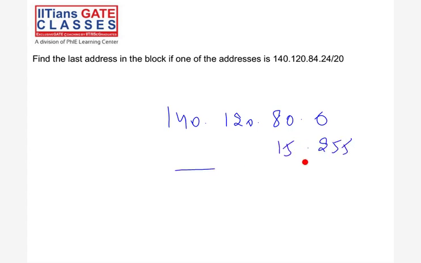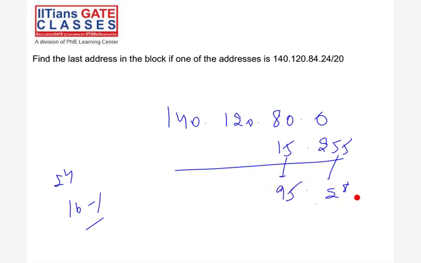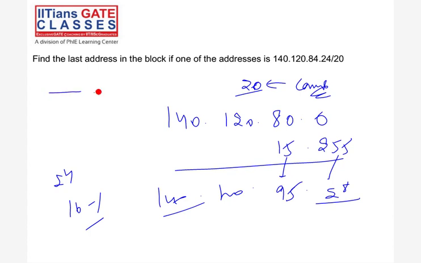The other, better way: whatever the subnet mask is, take the complement of the subnet mask and add. See here, in the subnet mask, the complement means 4 bits, so all are 1 1 1 1, and the remaining are 0 0 0 0, and the last octet 0 0 0 0 0 0 0 0. So take the complement. The complement will be 0.0.15.255.